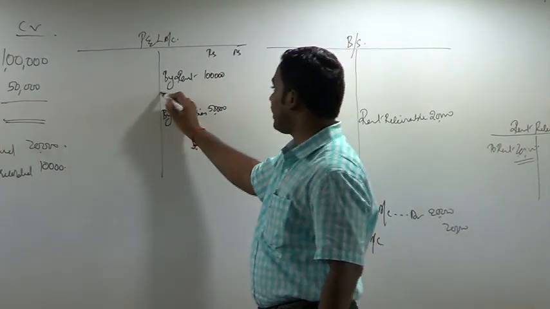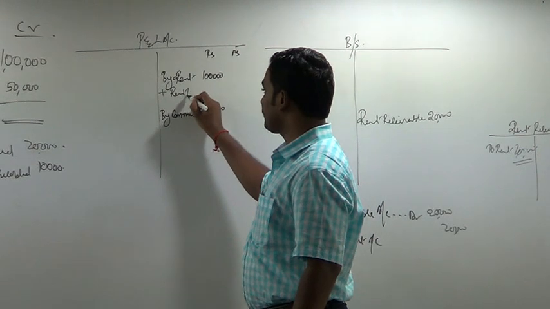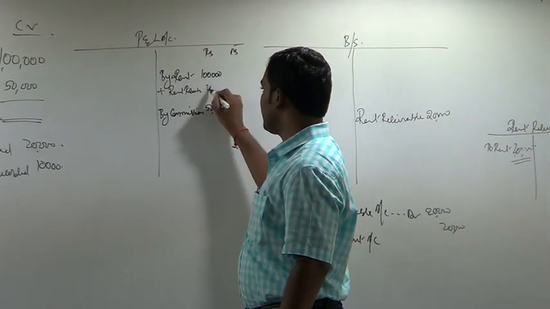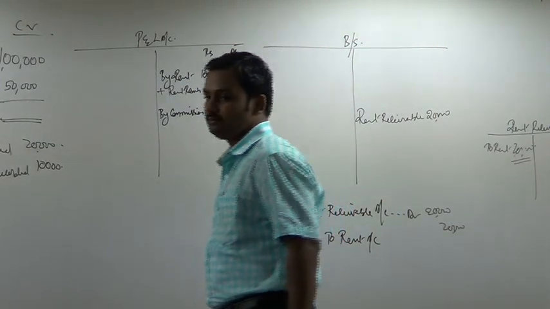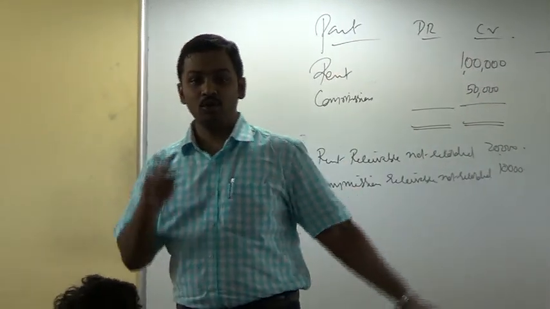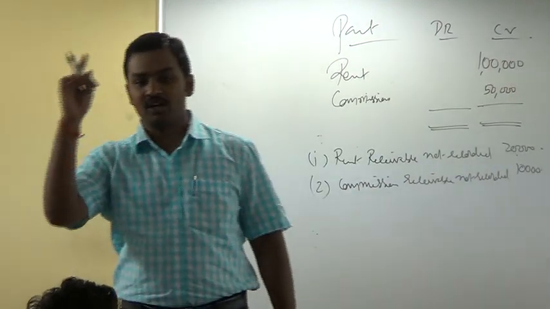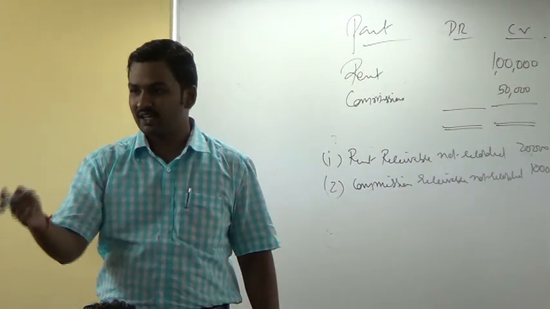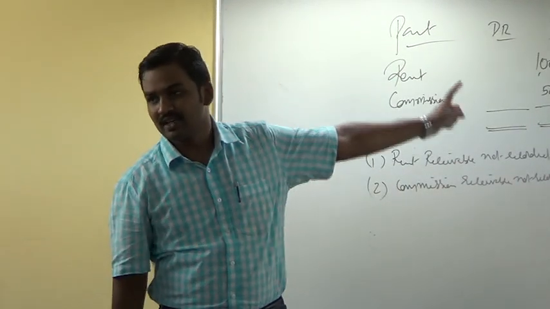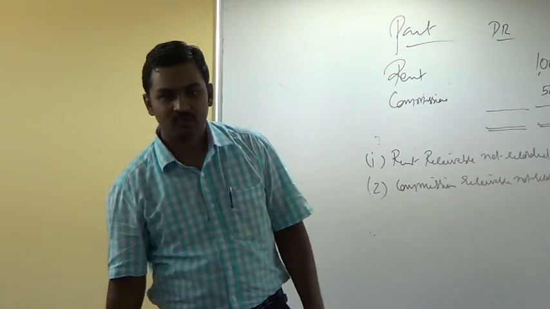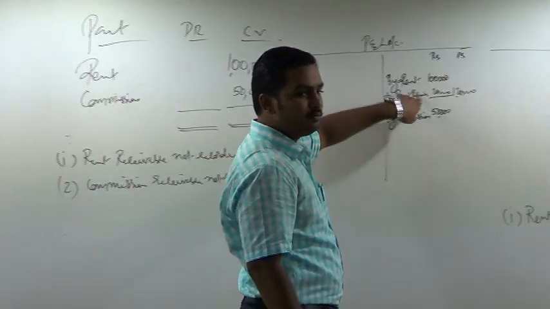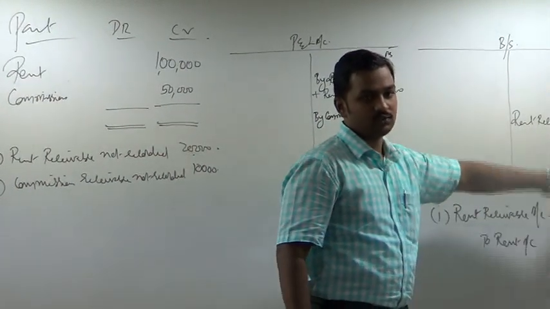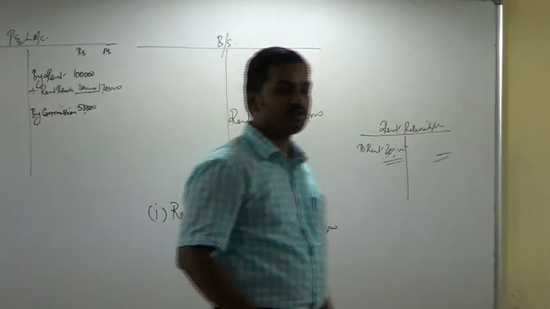So go to P&L account, add rent receivable 20,000, outer column 1,20,000. Why did I add? Because this entry is asking you to credit the account. The account is already showing credit balance. If you again credit the account, balance will increase. Hence I am going to P&L account and saying add. So I am recognizing it as income and as receivable. Okay. Read the next adjustment.